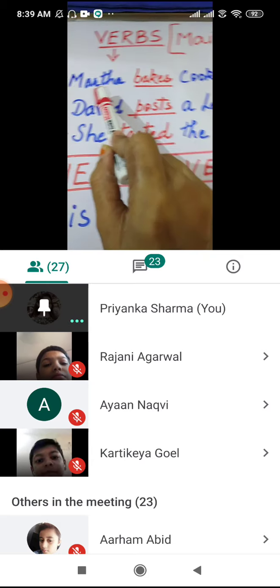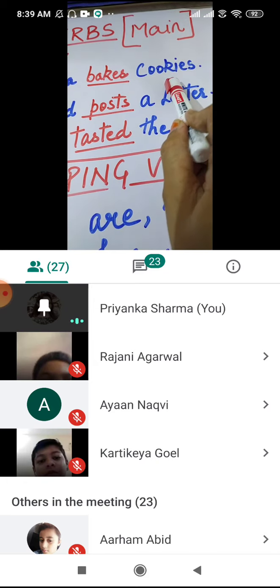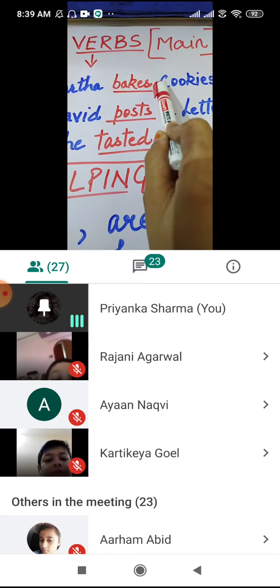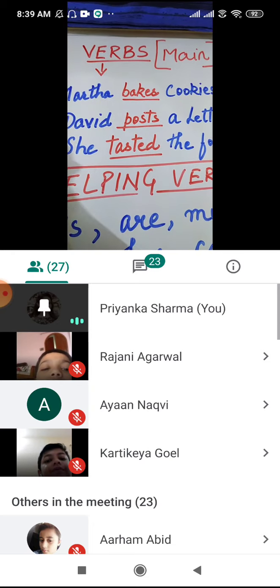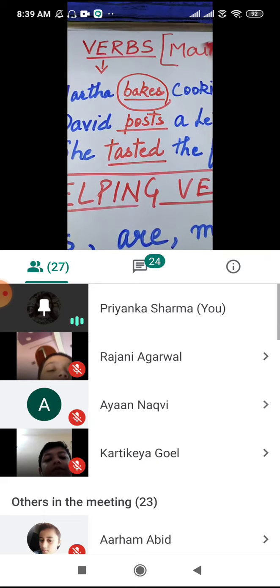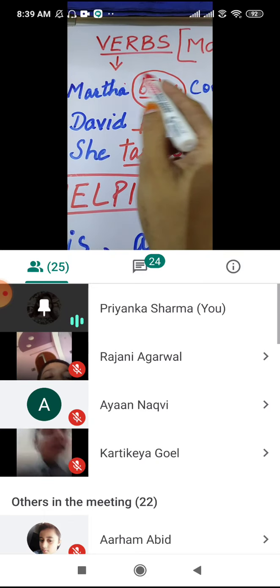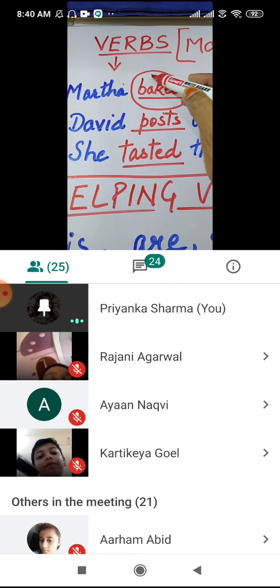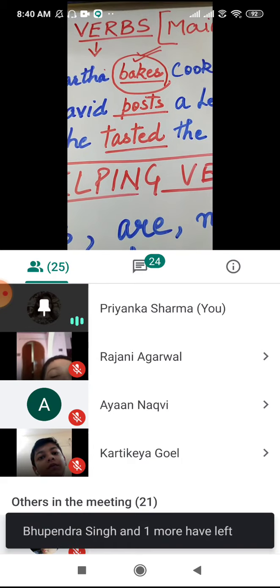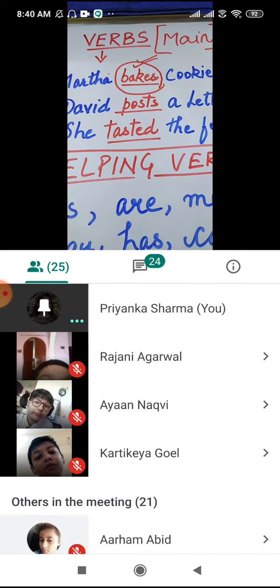Now here, Martha is a noun, name of a person. Cookies, also a noun, name of a thing. Now what is Martha doing here? She is baking cookies. So that means bake is a verb. Now since there is no helping verb here, what are we going to fill here? Verb, main verb.